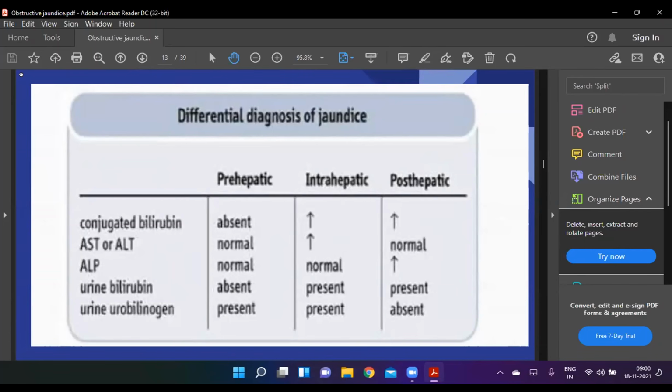And alkaline phosphatase will be normal in prehepatic, and it is increased in the posthepatic. Urine bilirubin is absent in prehepatic cases, and in intrahepatic and posthepatic cases, urine bilirubin is present. Urine urobilinogen is present in prehepatic cases and intrahepatic, while it is absent in the posthepatic cases. Next slide.